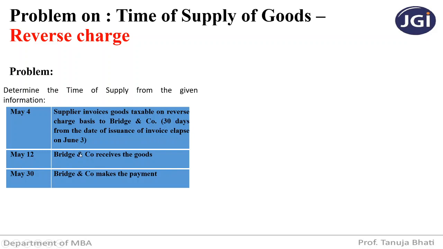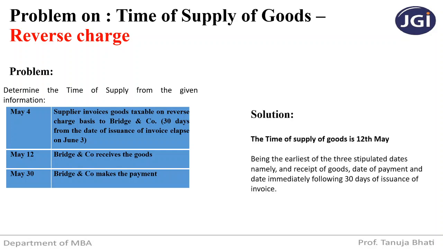May 12, Bridge and Company receives the goods. May 30, Bridge and Company makes the payment. Now we have the date of payment, the date of receipt of goods, and the date 30 days from the issue of invoice by the supplier. And students, always remember, if it is reverse charge, it will be specifically mentioned in the problem that it is a reverse charge sum.